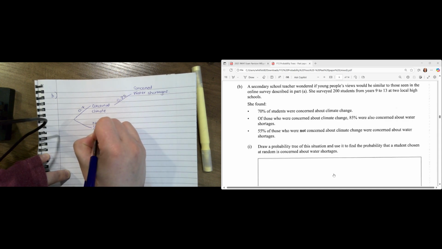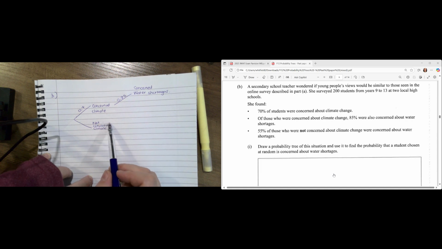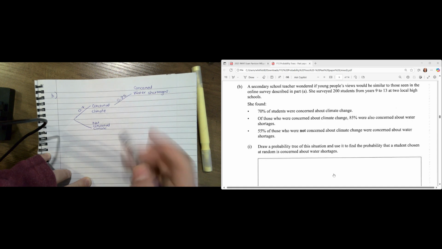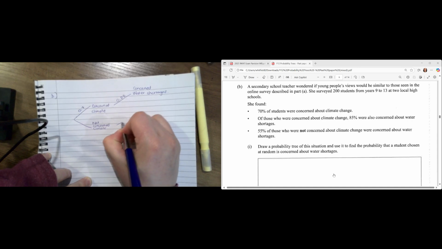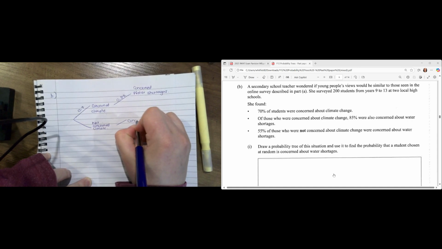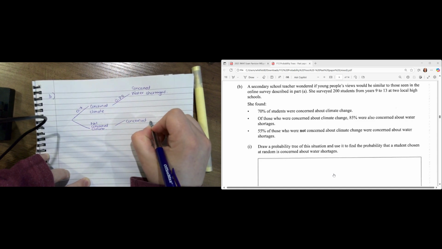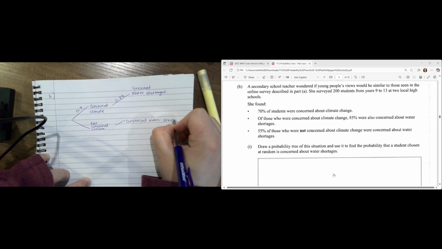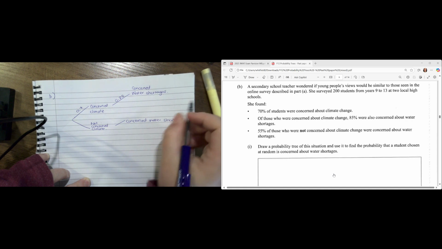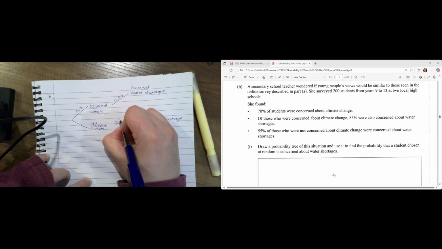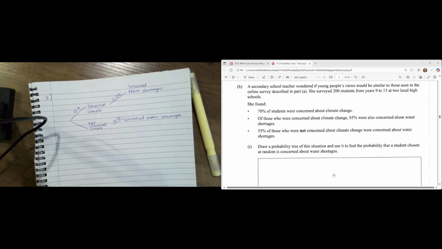And they're saying 55% of these people were concerned about water shortages. Okay. And which amount did they give me here? They gave me 55%, 0.55. Okay, so this is everything they've given me.